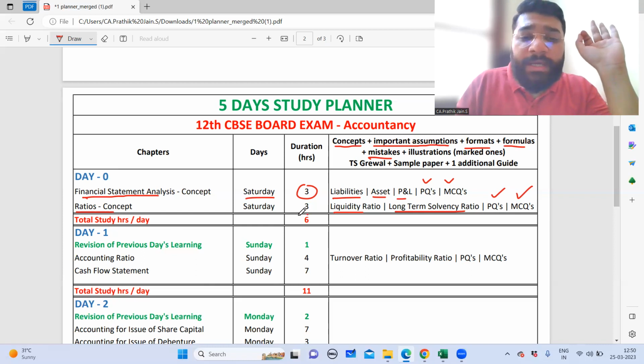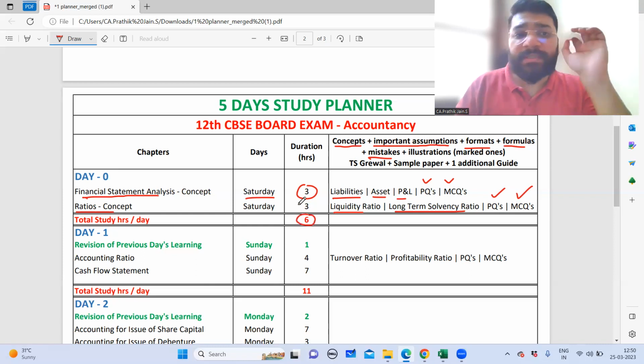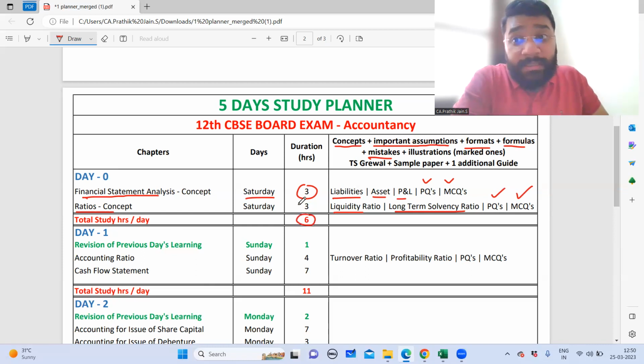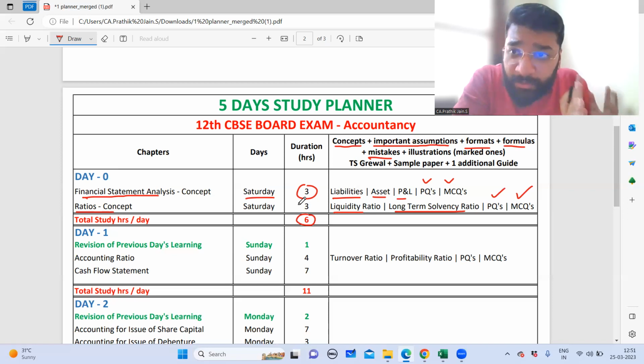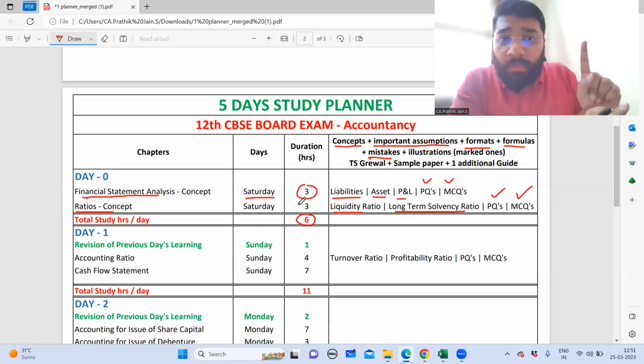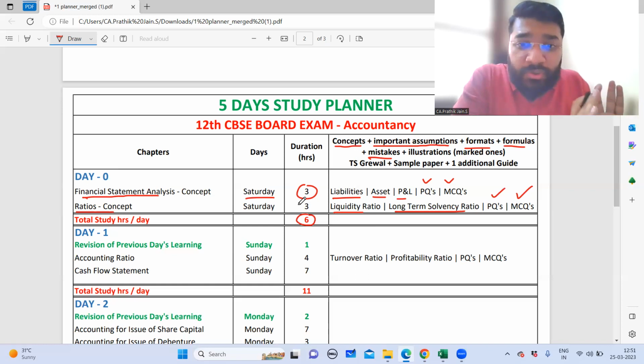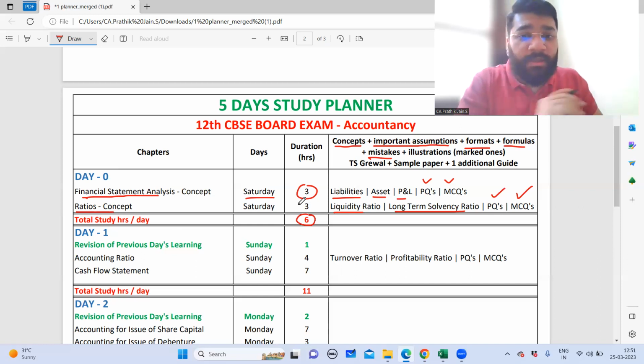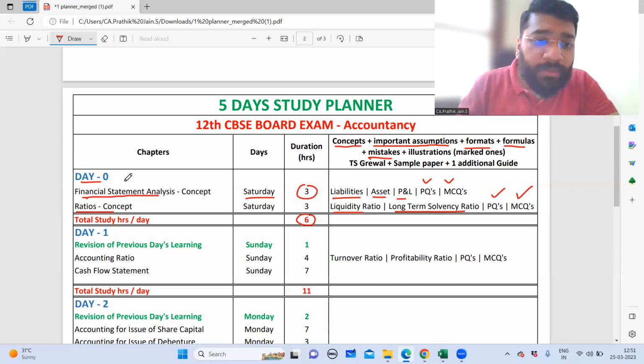So on day zero, guys, you have to give 6 hours for the accountancy subject. Now, don't think there is a 5 day study period, so I have a lot of time to finish the subject. Don't be lethargic. Even for those who are scoring really well so far in the pre-boards, and those who feel that you have studied already well, don't take it lightly. Every single hour that you miss is very crucial. So on day zero, you have to give at least 5 to 6 hours minimum. If you give more than that, well and good. 6 hours you have to earmark for day zero.